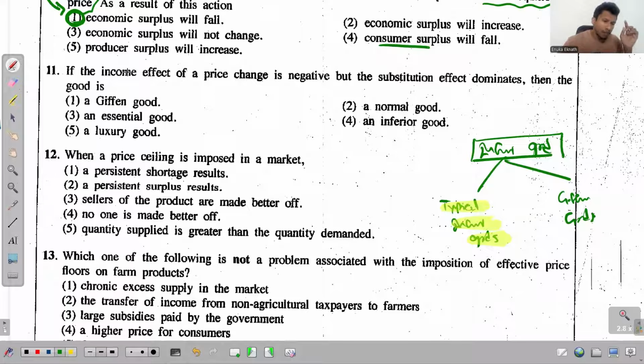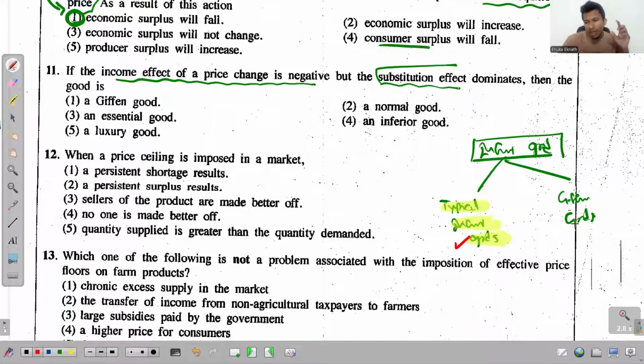Then here it says if the income effect of a price change is negative but the substitution effect dominates. So the substitution effect, I mean for any good the substitution effect is negative, so this negative substitution effect dominates. It's much higher than this negative income effect. So if the substitution effect dominates, then the good is definitely a typical inferior good, and as a result even the price effect will be negative.